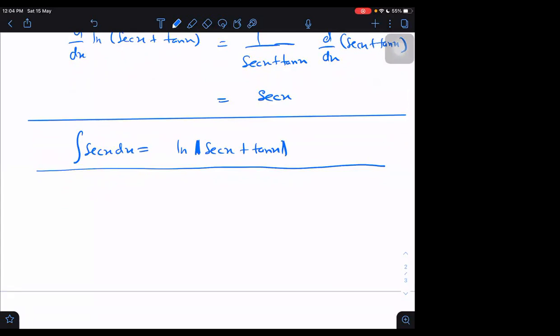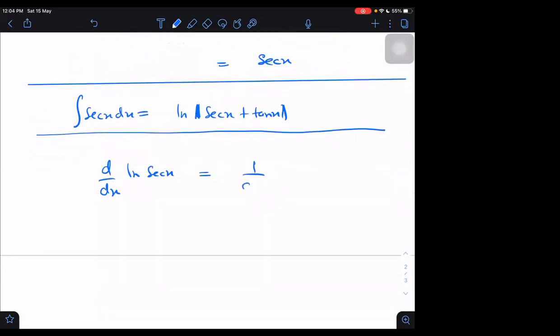Now there is a tan x integration. How to ask? Okay, do one thing now. Can you differentiate log of secant x? What is the derivative of log of secant x? 1 by secant x into d by dx of secant x, which will be secant x into tan x upon secant x. So we are cancelling secant x. What are we getting now?